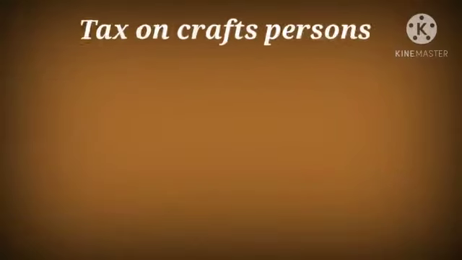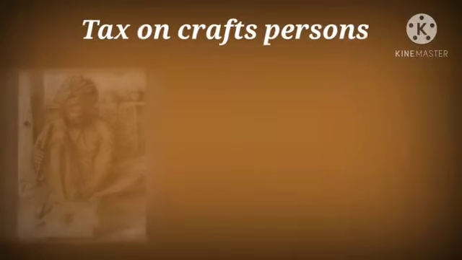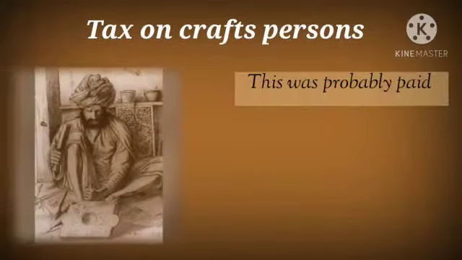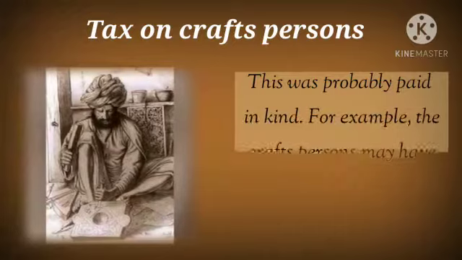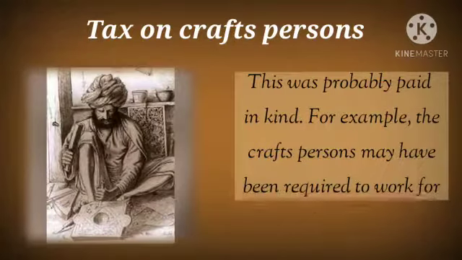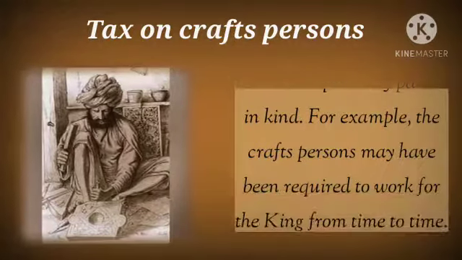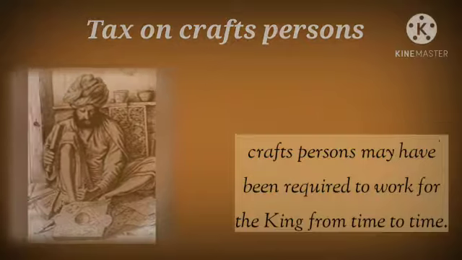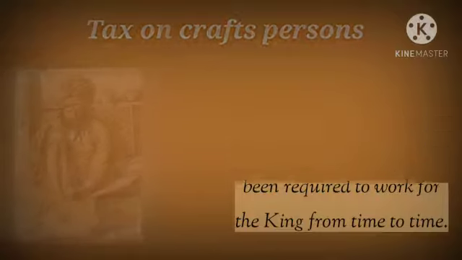Next, tax on craftspersons. This was probably paid in kind. For example, the craftsperson may have been required to work for the king from time to time.